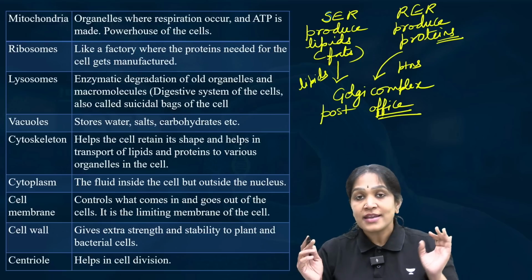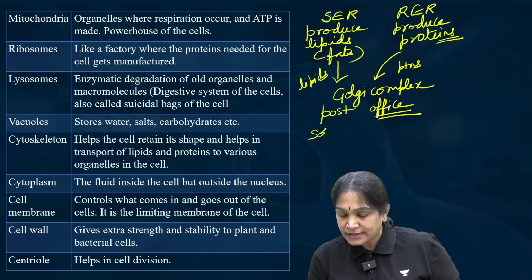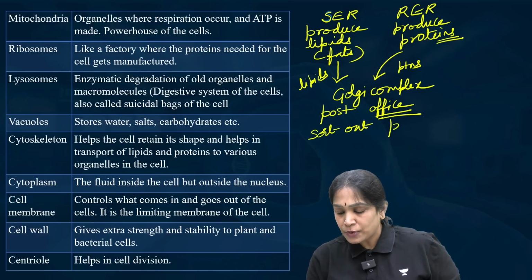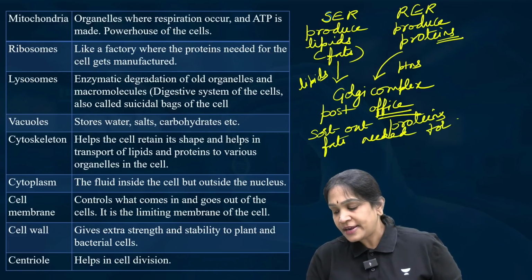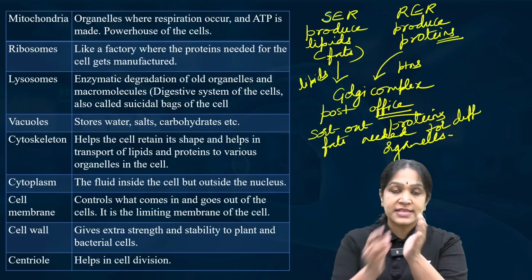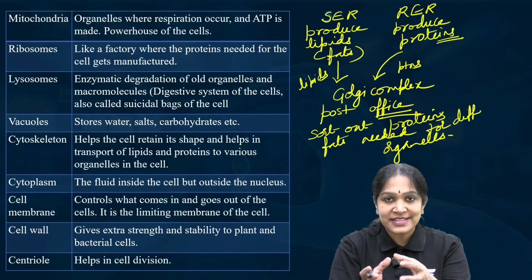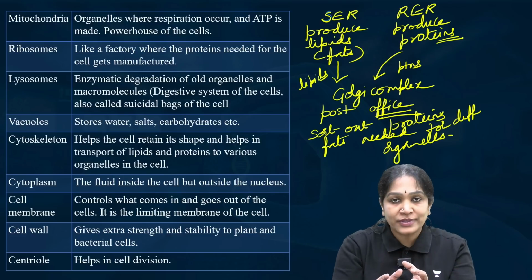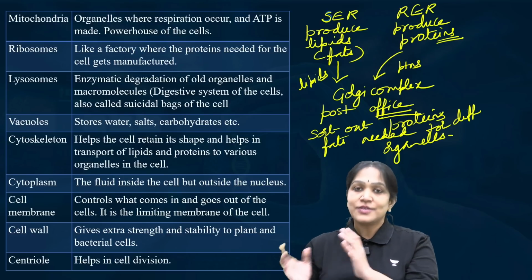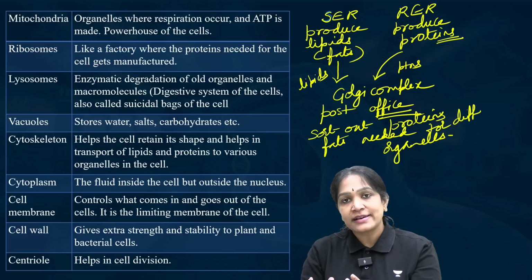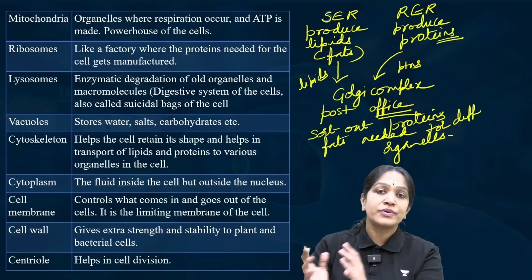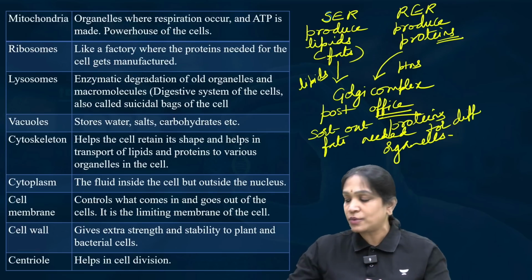So in the same way here, it will sort out the proteins and fats needed for different organelles. Is it clear? For example, these are the proteins and fats needed for chloroplast. These are the proteins and fats needed for lysosomes. These are the proteins and fats needed for the nucleus. So Golgi complex is like a post office where these proteins and fats are sorted out according to where they should be transported.